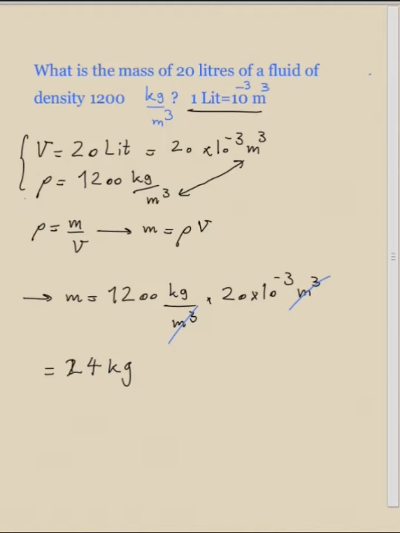So consider that, for example, if the unit of density was kilograms per meter cube and the unit of volume was liters, they couldn't cancel. But when you convert them, they can cancel. Okay,